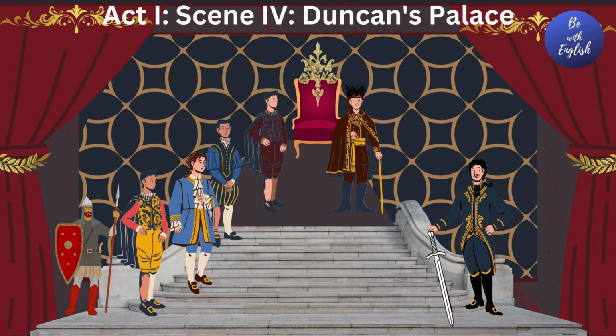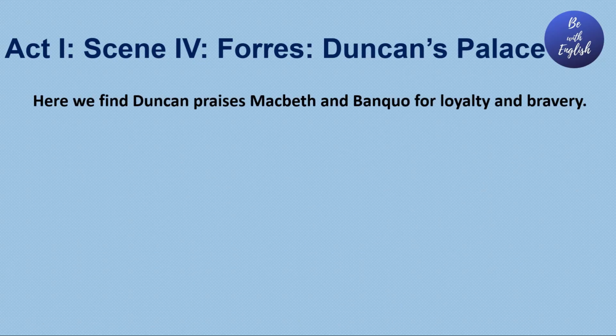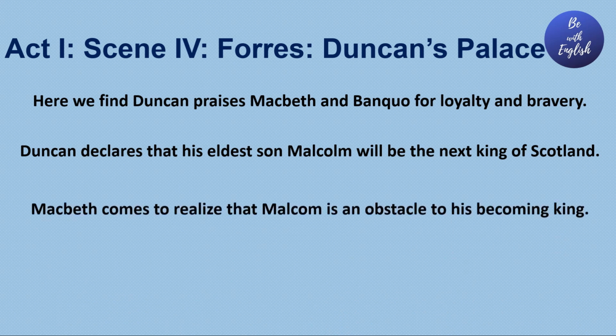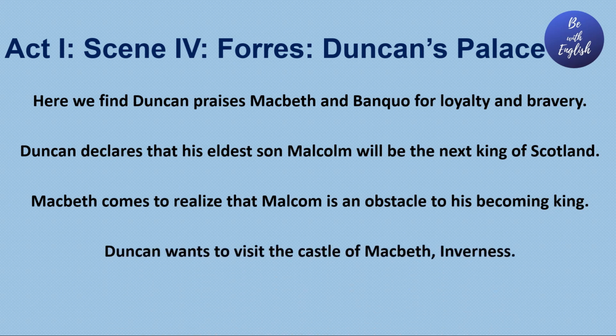Here Macbeth and Banquo go to meet the King Duncan returning from the war. Duncan praises both Macbeth and Banquo for their loyalty and bravery. In the meantime, Duncan declares that his eldest son Malcolm will be the next King of Scotland. Now Macbeth realizes that Malcolm is a great obstacle to his dream. Duncan wants to visit the castle of Macbeth.